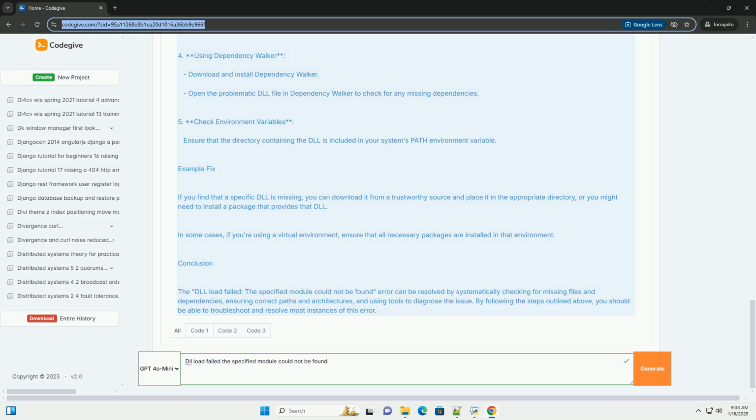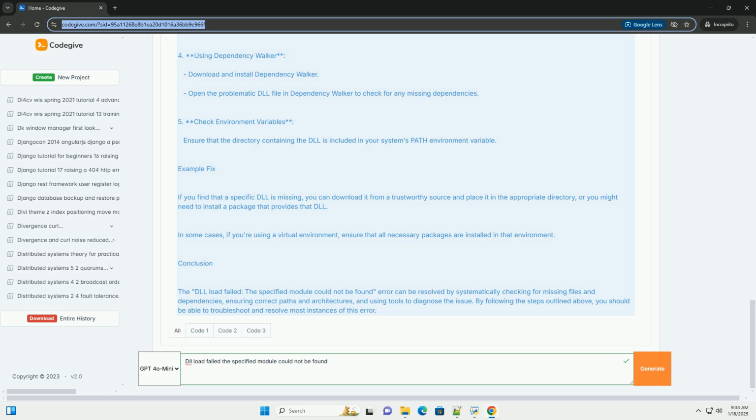Troubleshooting steps. 1. Check for errors. Run the code and check if it raises a DLL load failed error. 2. Check installed packages. Ensure that NumPy and any other required libraries are installed correctly. You can reinstall NumPy using pip. 3. Verify architecture. If you are using Anaconda, ensure you are using the correct environment that matches your system architecture.